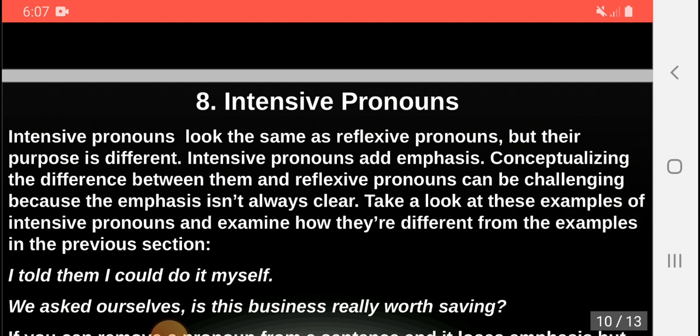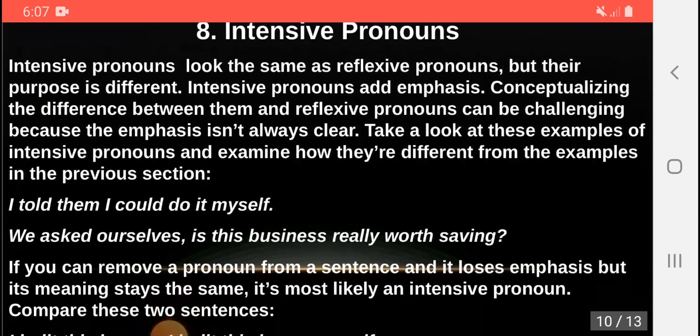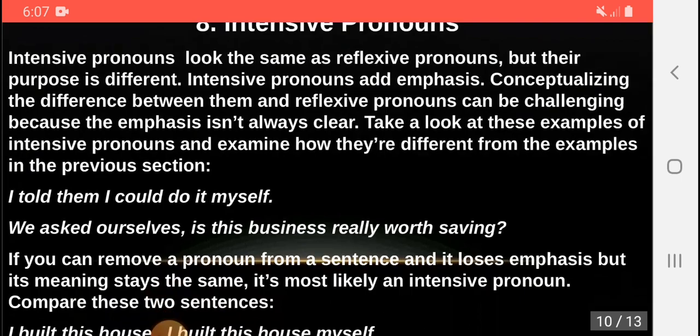Intensive pronouns add emphasis. Conceptualizing the difference between them and reflexive pronouns can be challenging because the emphasis isn't always clear. Take a look at these examples of intensive pronouns and examine how they are different from the examples in the previous section. I told him I could do it myself. We asked ourselves, is this business really worth saving?